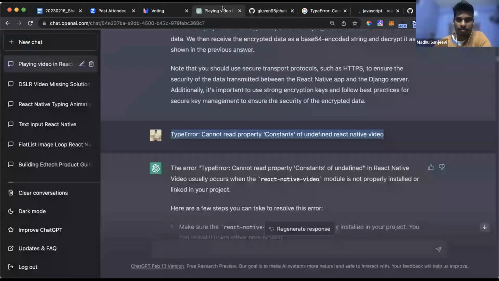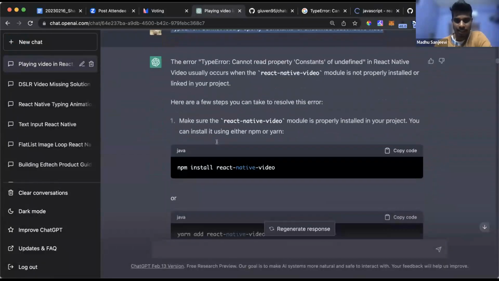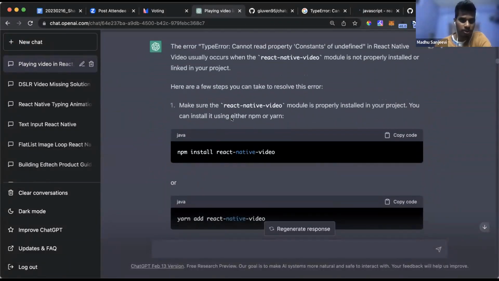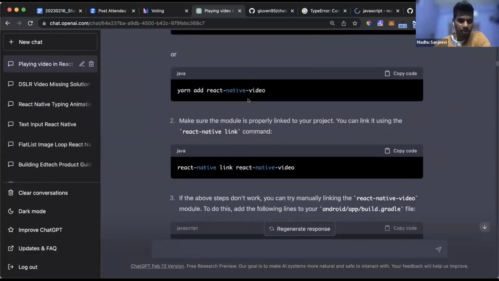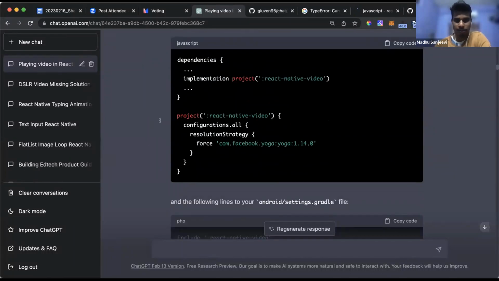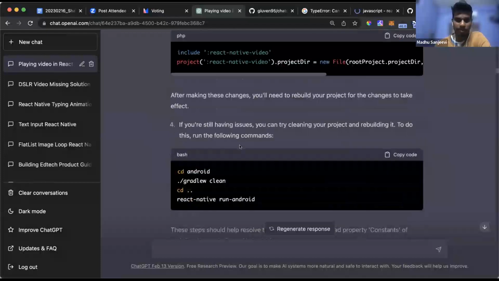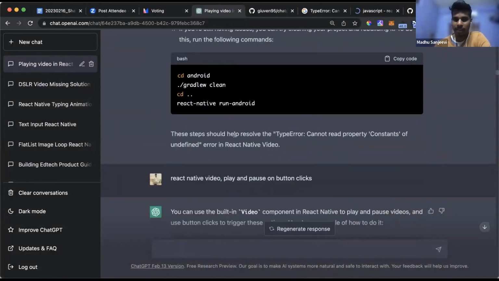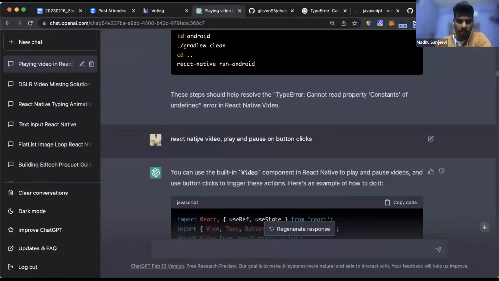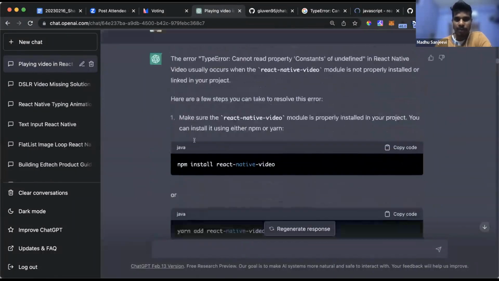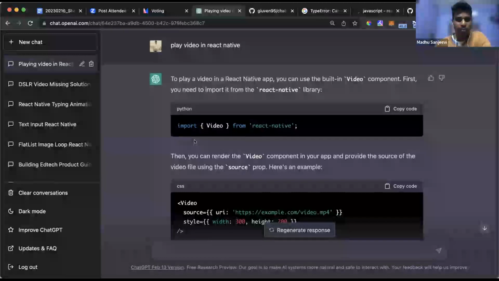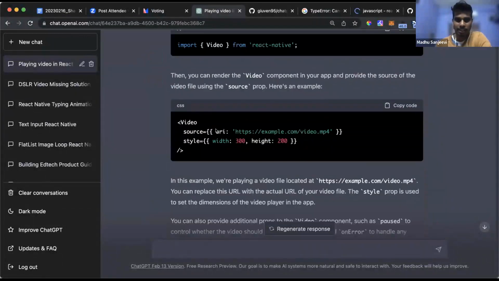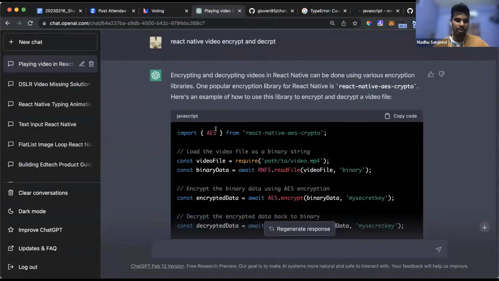But here, to cut it down, I got it. It understood that because of so and so, you need to install this, you go here, you have to link, depends. Just a step-by-step guide, basically. I did everything and it seems like it's working, but I want even more. If you observe this, everything is based on one content, which is playing video on React Native. It's almost like I'm talking to somebody who's helping me understand and build these applications.